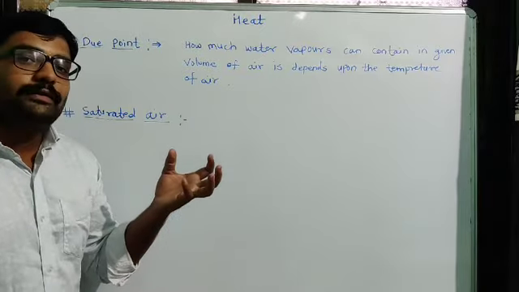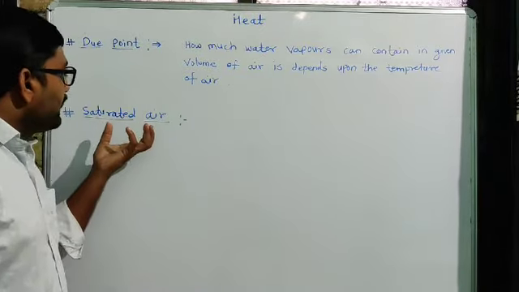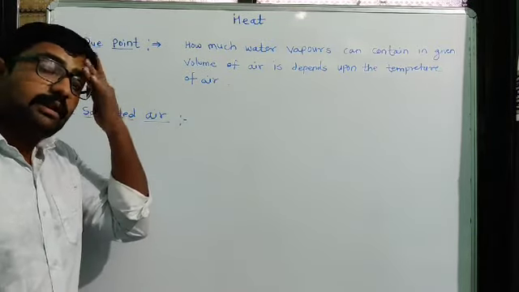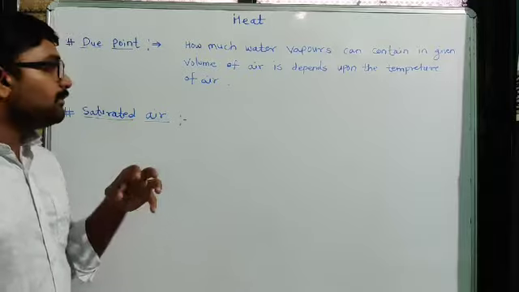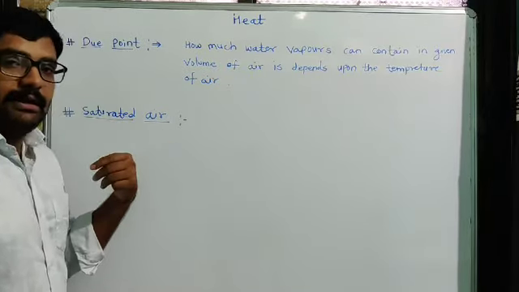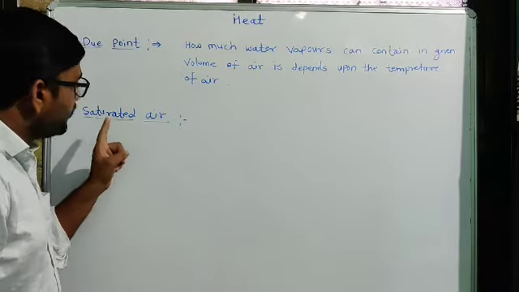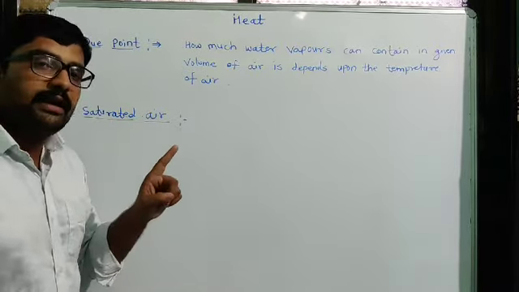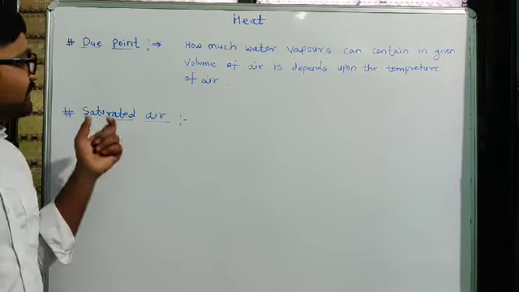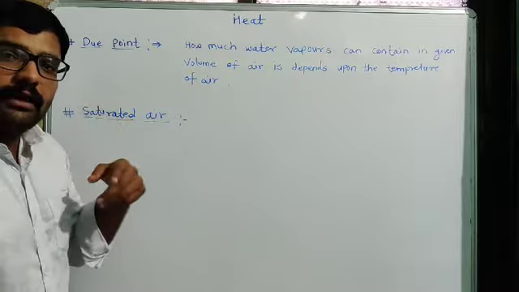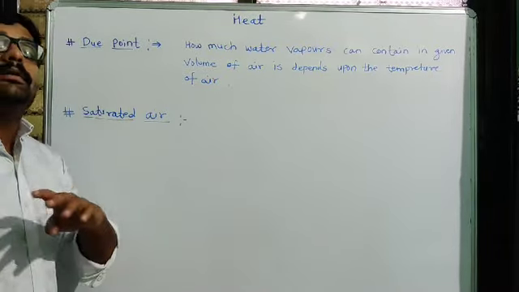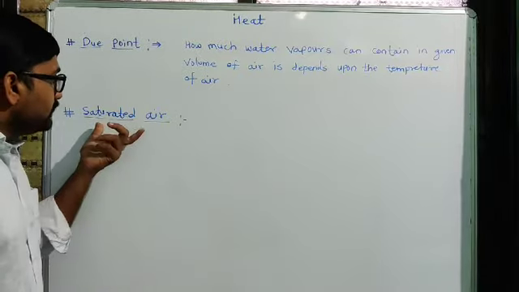So that maximum water vapor holding capacity of air, or the maximum amount of water vapor that can be contained in a given volume of air, that air is called saturated air. This is such a type of air where, if you supply some more water vapors, the vapors will not be added to the air.